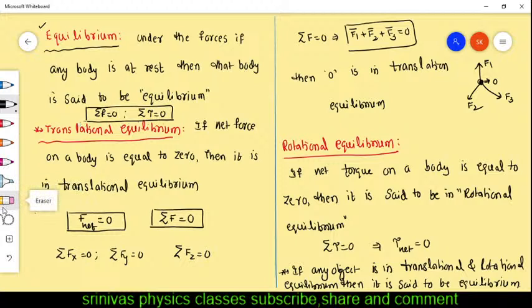I'm going to erase, you take the screenshot and note it. Till now is it clear? If any doubt is there, you write in the chat box, okay?